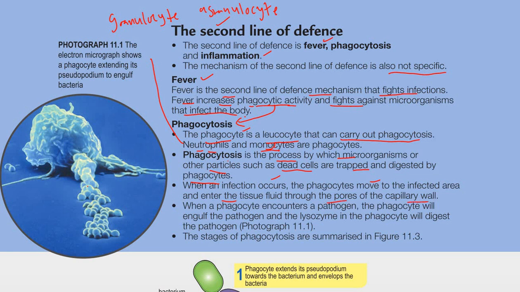So let's say we have this capillary. Inside here we have these neutrophils, which have granules, and maybe here we have the monocytes, no granules.